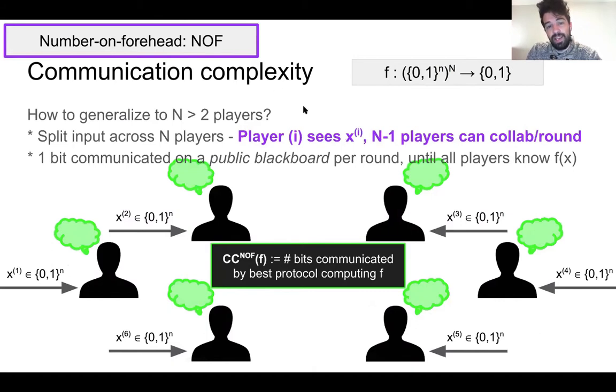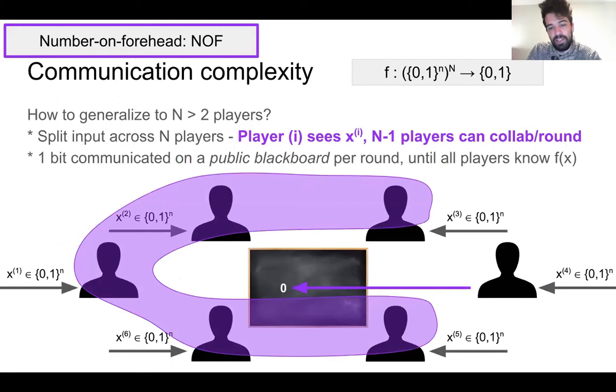But note that the way I describe this number on forehead model, where each person can only see what's written on everyone else's head, is actually the same thing as each player being given an input, being able to see what they're given, and then each round, not one player is working to write a bit on the board, but n-1 players are working to write a bit on the board.